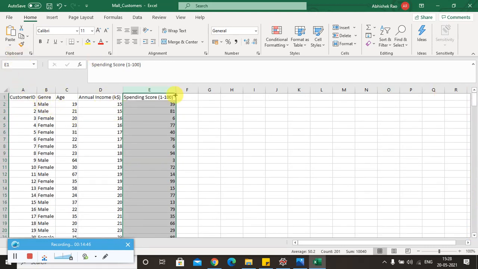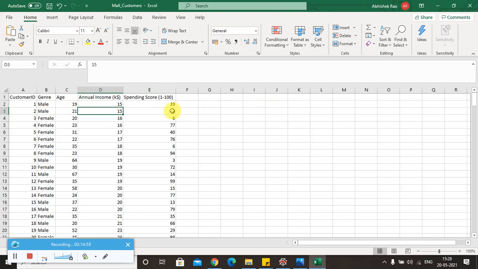Spending score is rated from 1 to 100. The higher the number, the more time this particular male of age 21 and annual income $15,000 will spend in the mall. And there is a female who is 35 years old and earning $18,000 who will spend very little time in the mall.